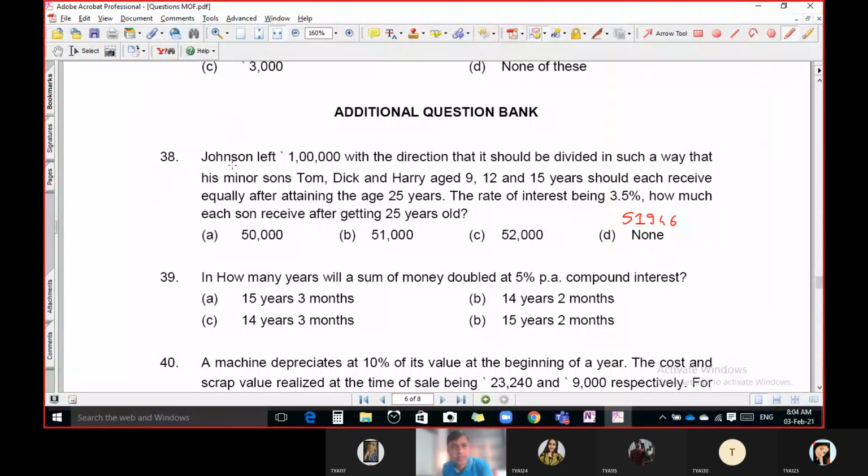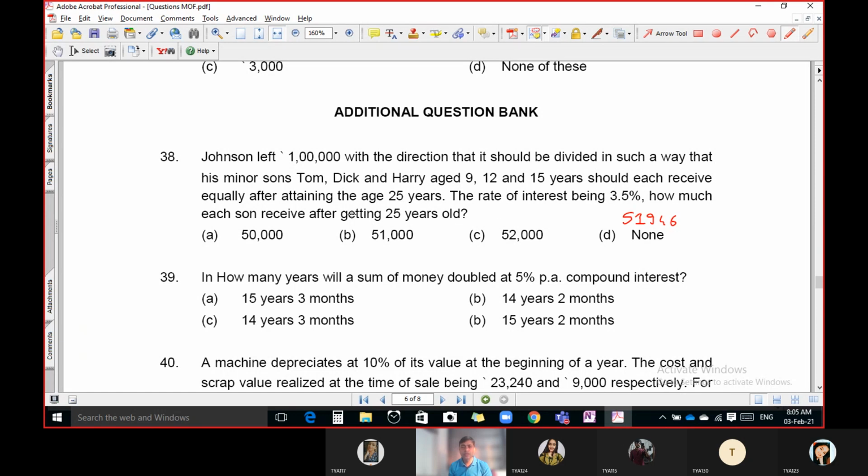Question 38. Johnson left 1 lakh rupees with the direction that it should be divided in such a way that his minor sons Tom, Dick, Harry, aged 9 years, 12 years and 15 years, should each receive equally after attaining the age of 25 years. The rate of interest being 3.5%, how much did each son receive after getting 25 years old?